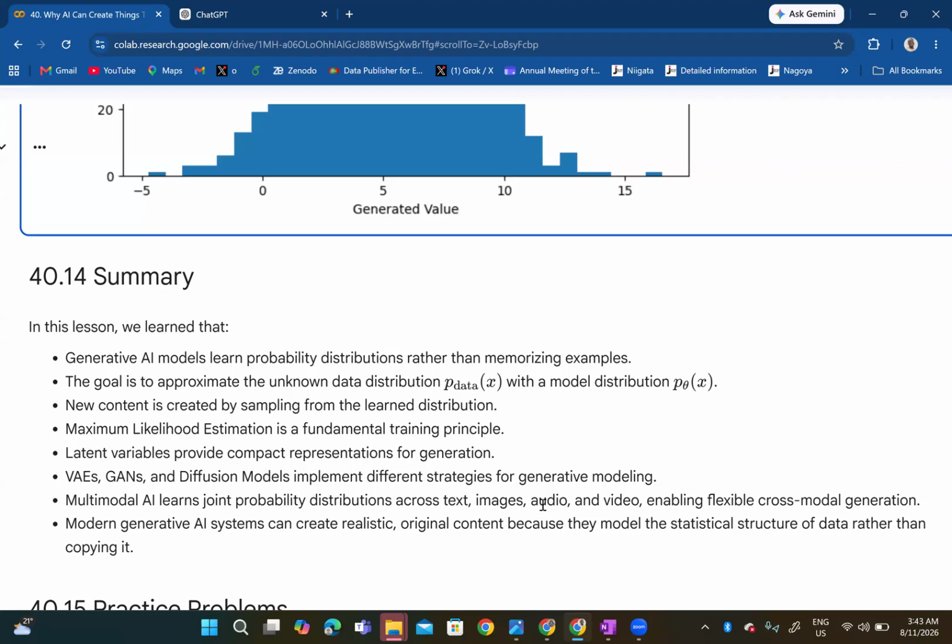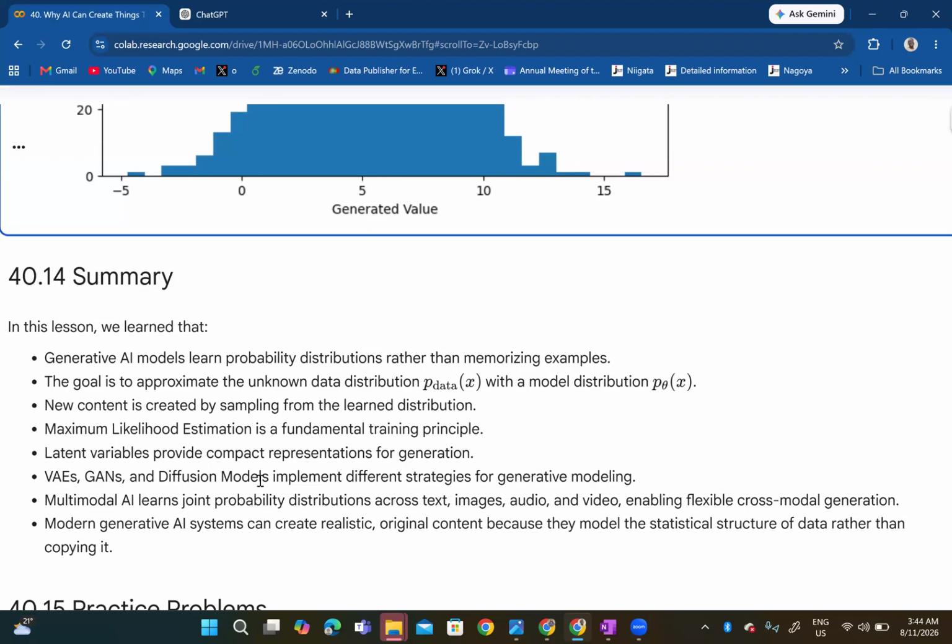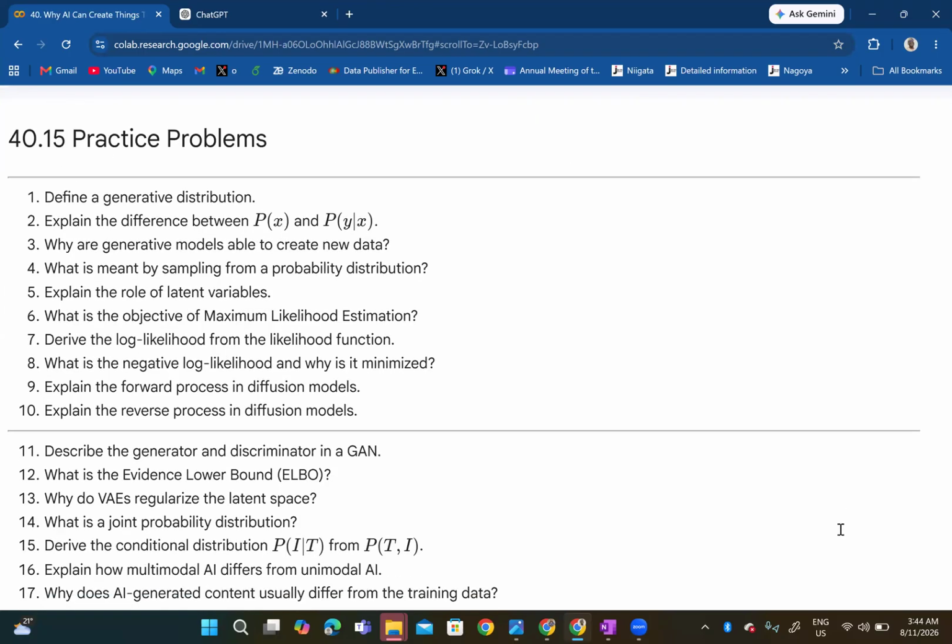You can put in audio and get video, whatever. That enables flexible cross-modal generation. You can switch between text, image, audio, and video as you like. So modern generative AI systems can create realistic, original content because they model the statistical structure of data rather than copying it. They don't memorize anything per se.